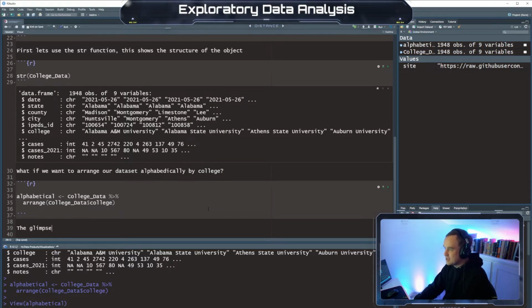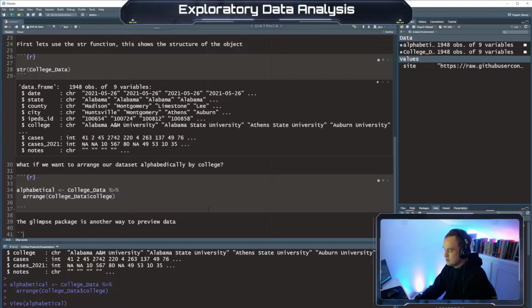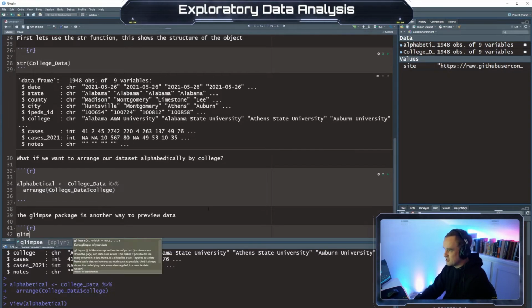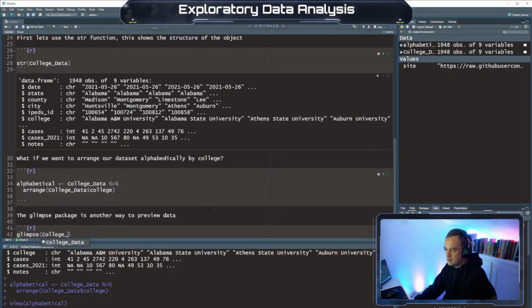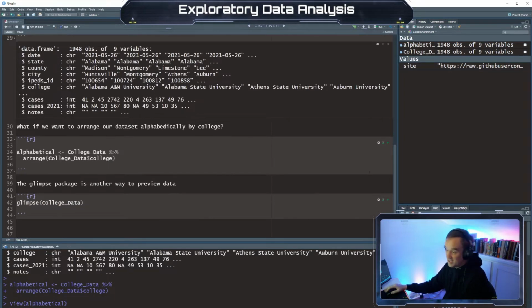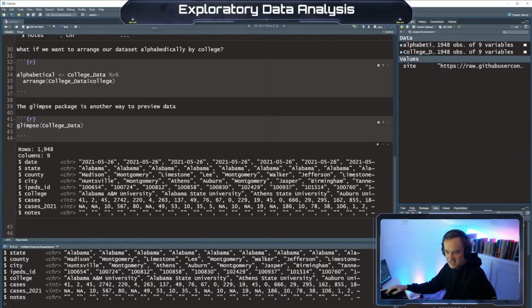The glimpse function is another way to preview data. If we use glimpse, it'll give us a glimpse of our data. So you can see here, it just displays it in a different way. We have the number of rows, the number of columns, and it tells us the type of data it is. So the date's a character, state's a character, county's a character, etc. And then it lists out the first however many it can fit in this area. So Alabama, Alabama, Alabama, states, etc.